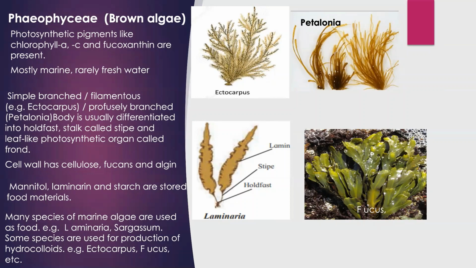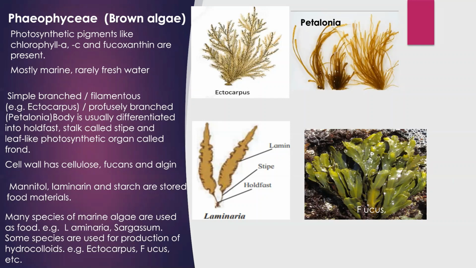What are these hydrocolloids? Hydrocolloids are the polymers of carbohydrates and proteins. This hydrocolloid is a substance which forms a gel in the presence of water, so it is called hydrocolloid. Hydro means water, and colloid, where when it comes in contact with water, it forms a gel-like structure.